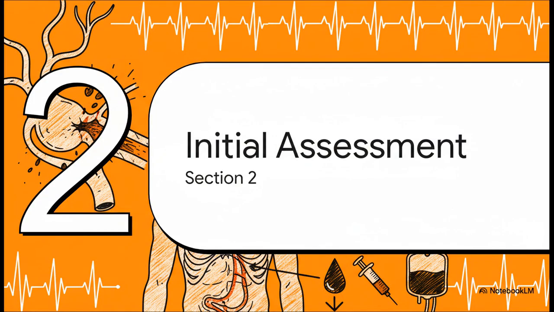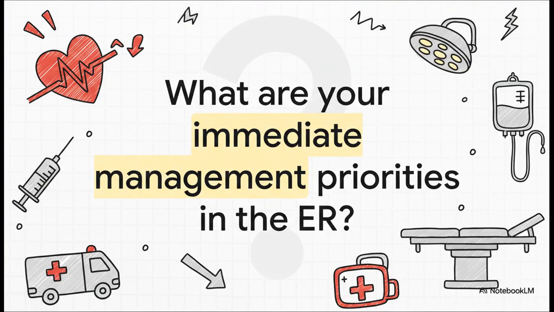Correct. You've identified the threat. Now the patient is in hemorrhagic shock right in front of you. You have your working diagnosis. What happens next? He is hemodynamically unstable. What are your immediate management priorities in the emergency room as you're getting ready to go to the operating theater?